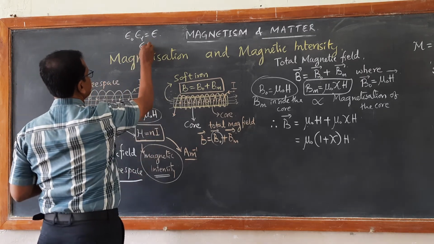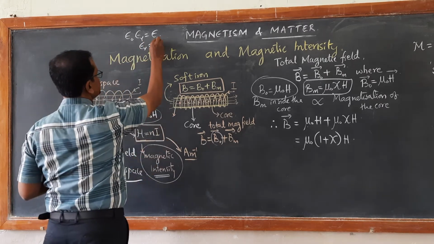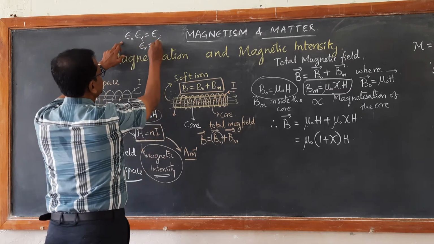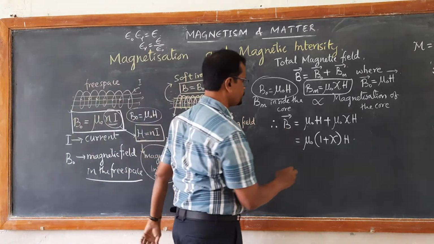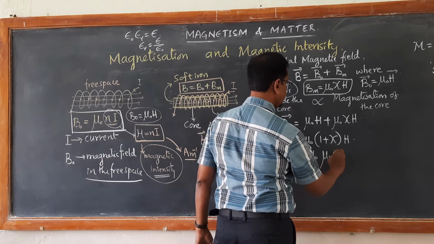We defined relative permittivity as the ratio of the permittivity of the dielectric medium to the permittivity of free space. In the same way, we are getting mu r here: mu naught into mu r into H,